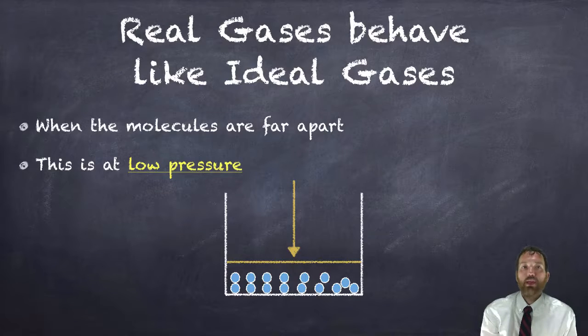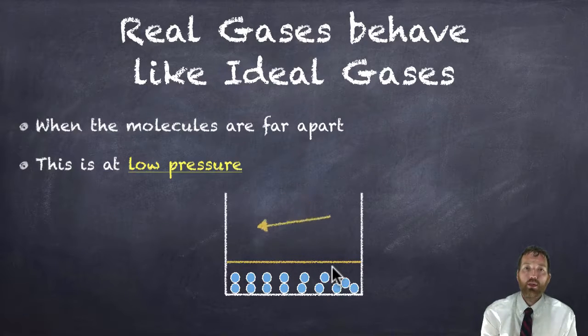So real gases behave like ideal gases when the molecules are really far apart from one another. This is at really low pressure. Under high pressure, these gas particles in my chamber here are really close together. And the volume of space that they take up compared to the overall volume of the container in this squashed down position is large. There are a lot of blue spheres here compared to the overall space.